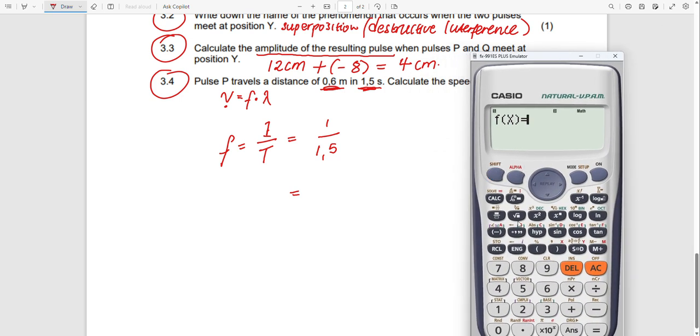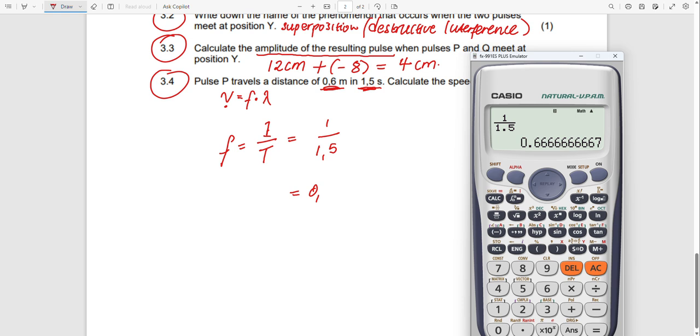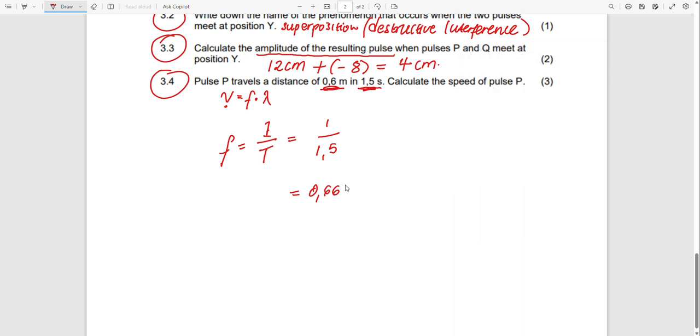It will be 1 over 1.5. Therefore we will get 2 over 3. Let us write it in decimals, it will be 0.667 hertz. So now we have the frequency.